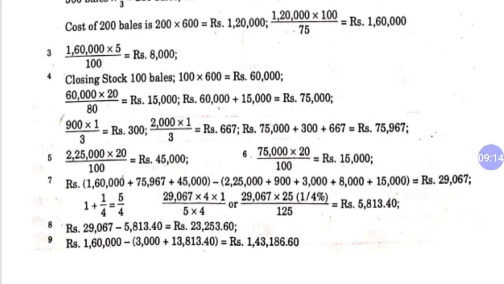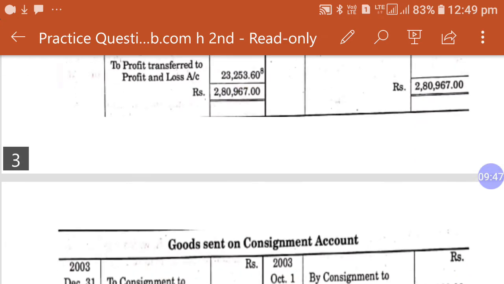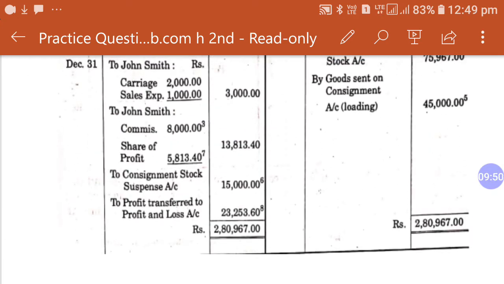Okay. In this value you have to calculate 25% profit after charging such profit. When your question is asking about after charging such profit, you will have to apply the formula: amount multiplied by rate upon 100 plus rate. By this way you can get the amount of commission. So here we have the formula: amount multiplied by 25 upon 100 plus 25. It comes to 125. So your answer is 5813.40. This is the way to get the extra profit commission of the consignee, 5813.